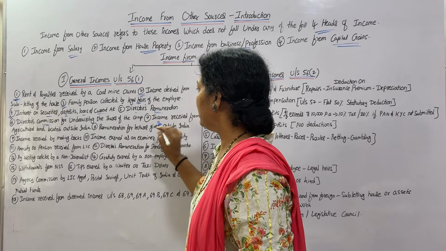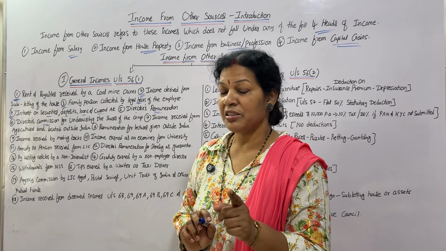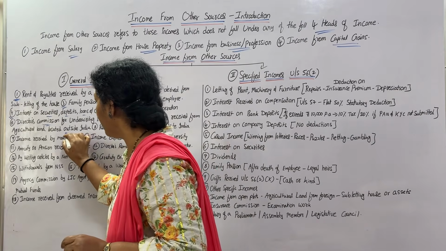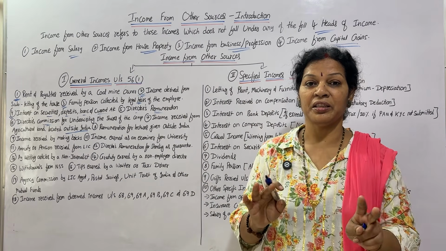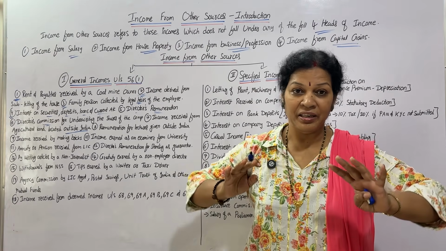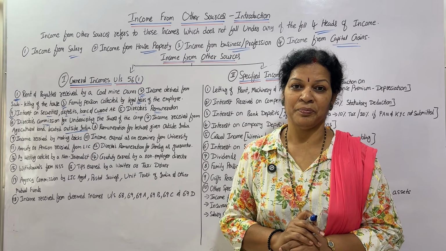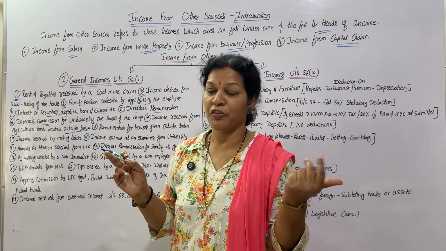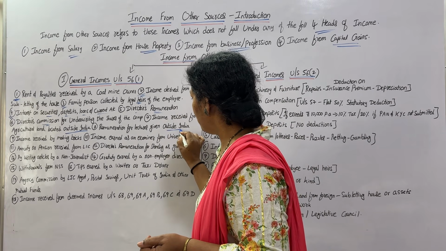And also income received from agricultural land located outside India. Point to be remembered: if you receive anything from outside India, that is income from other sources. Within India, we have a lot of considerations and deductions, but outside India, this is income from other sources. Next, remuneration for lectures given outside India.